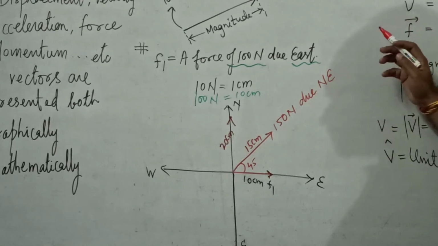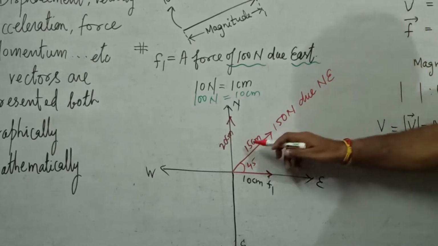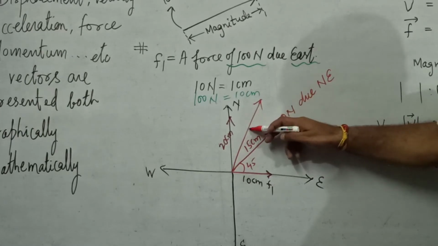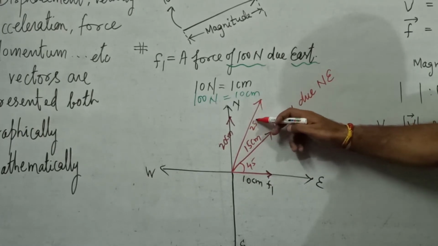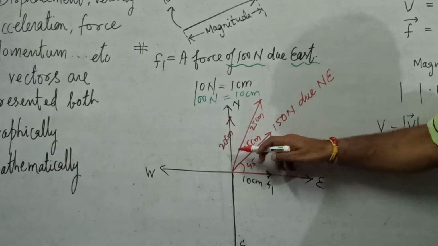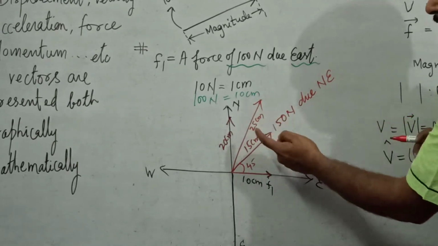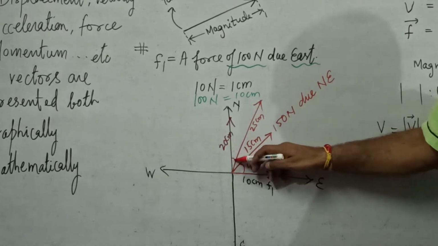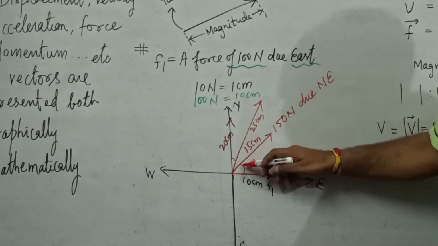This direction is northeast. Suppose we have an arrow of length say 25 centimeter like this. This is exactly midway between north and northeast. This is 22.5 degree, and this is also 22.5 degree.